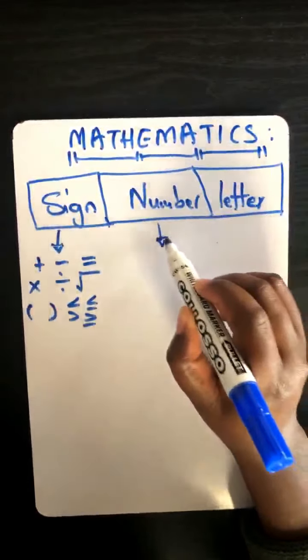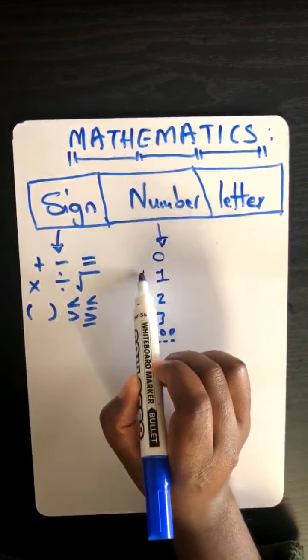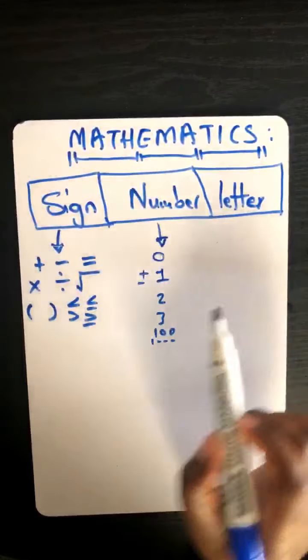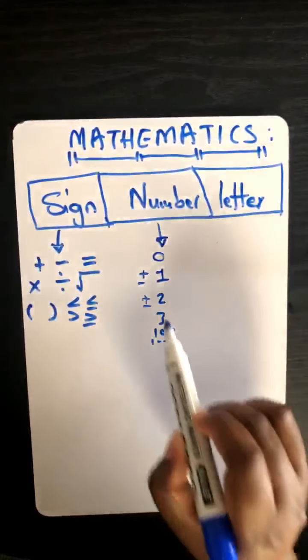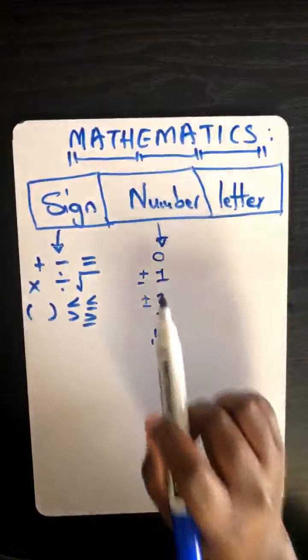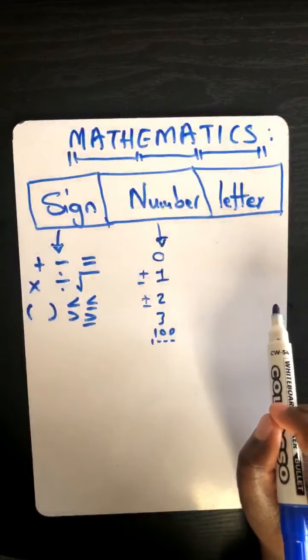So now, what is a number? Easy, easy, easy. A number is just any number from zero. It could be one, two, three, a thousand, a million, whatever number that you can think of. It is used to form a math component. So now remember, we can have a number being a positive or a negative number. All the numbers can be positive or negative numbers.